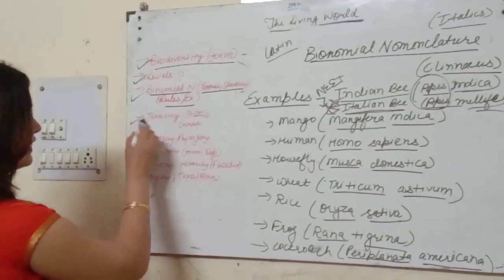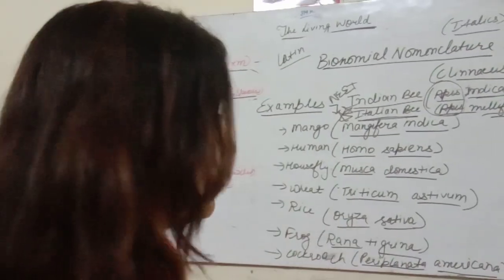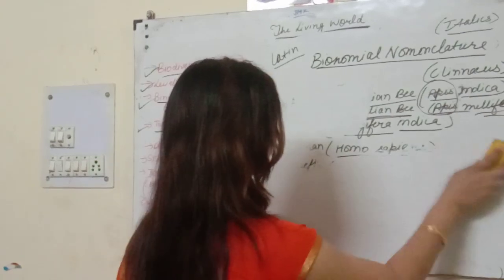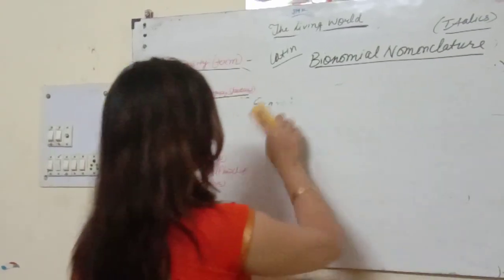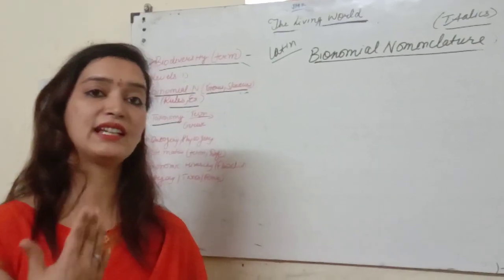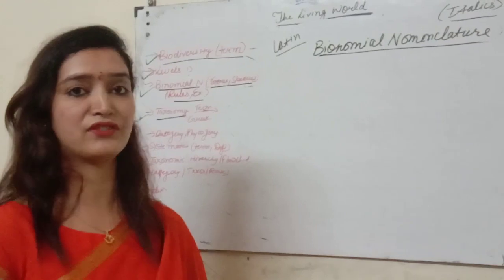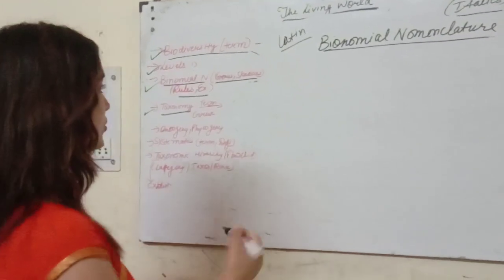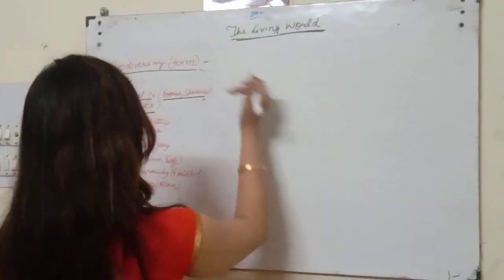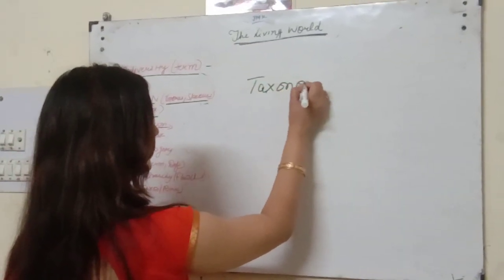So yesterday in our last lecture we have also discussed taxonomy. So we will do a little detail of taxonomy, who gave the term. Like in last lecture we have discussed this taxonomy is a science that deals with characterization, identification, nomenclature and classification of living organisms. So who gave this term, taxonomy?